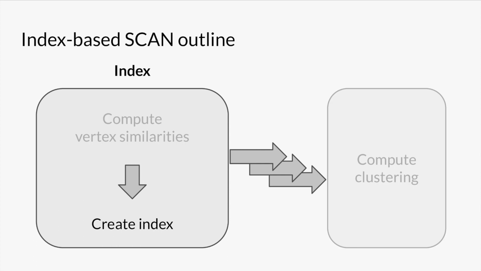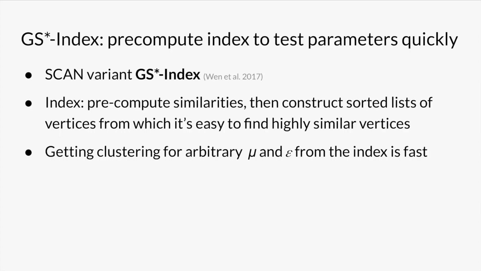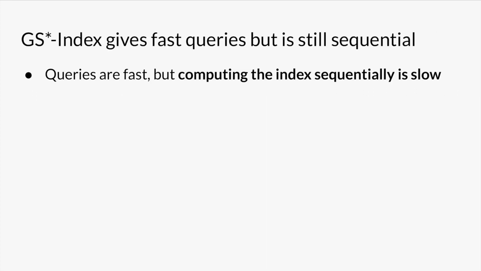The index for GS*-Index consists of sorted lists of vertices that make it easy to find highly similar vertices. Then extracting a clustering from the index is quick, and users can tune the user parameters easily. We give a more detailed description of GS*-Index in our paper, or of course you can refer to the original GS*-Index paper by Wen et al. GS*-Index's main flaw is that it's sequential.